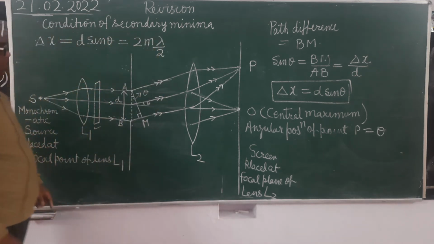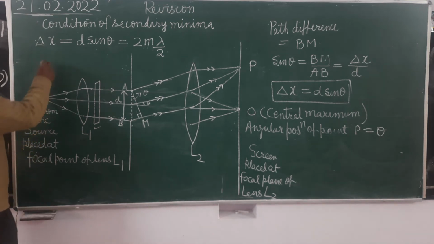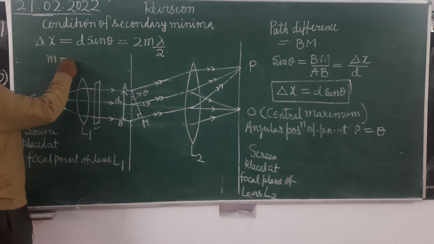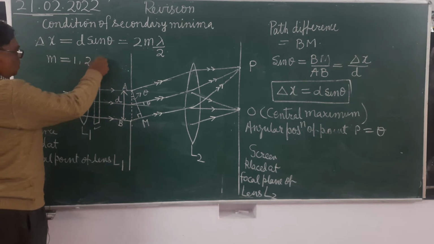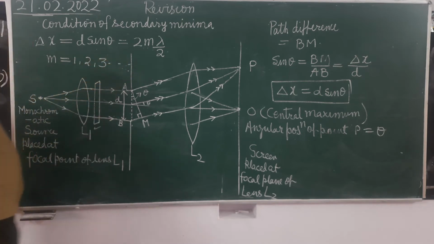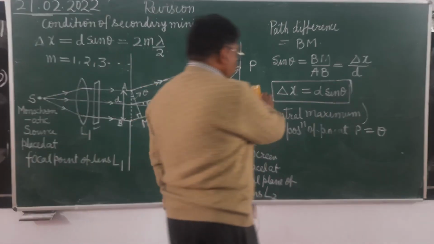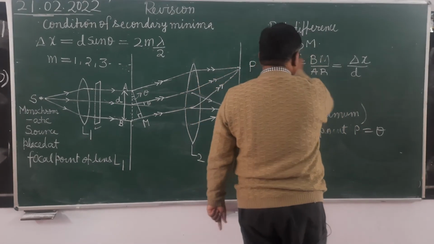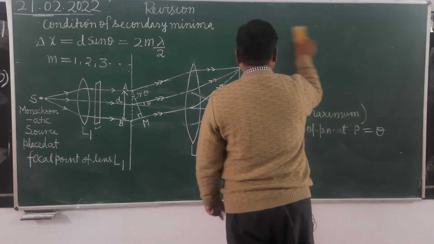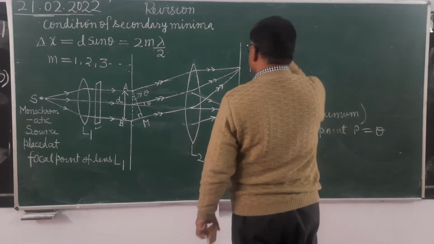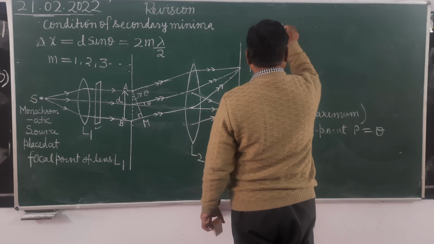Is it clear? Now see here, m takes the value 1, 2, 3 and so on, or you can write 0 also. At 0 there will be the central maxima. It is clear? Now when this path difference is an odd multiple of lambda by 2, this is the condition of secondary maxima.